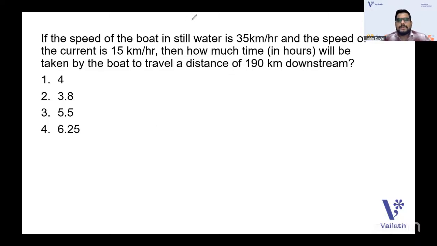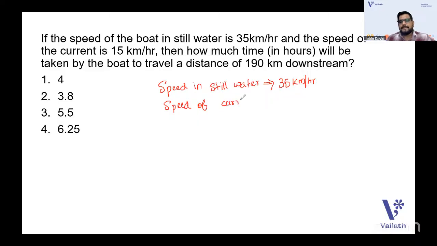So this is the thing that you should remember whenever the speed of the boat in still water is given. The speed of the boat in still water is given as 35 kilometer per hour, right? And the speed of the current, that means the speed of the stream or the speed of the river, is 15 kilometer per hour.